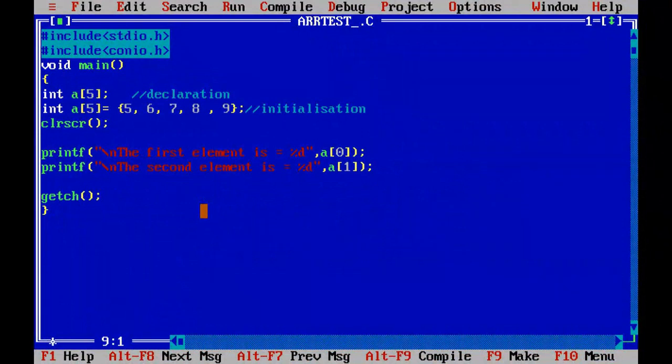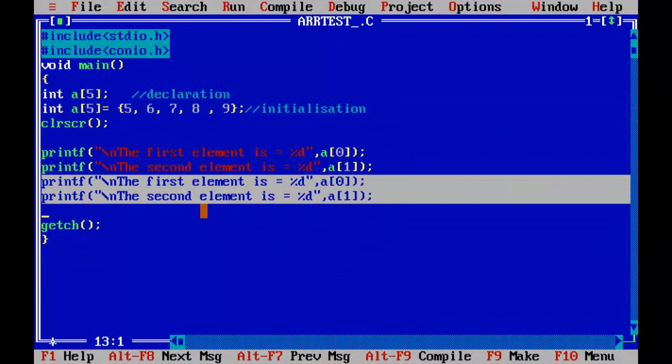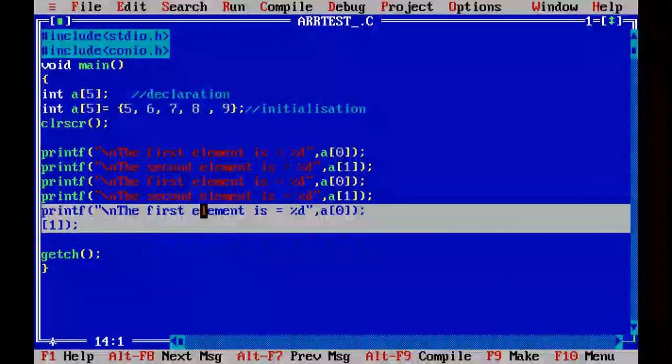Now just like that you can print the values here. Let me insert some more values.